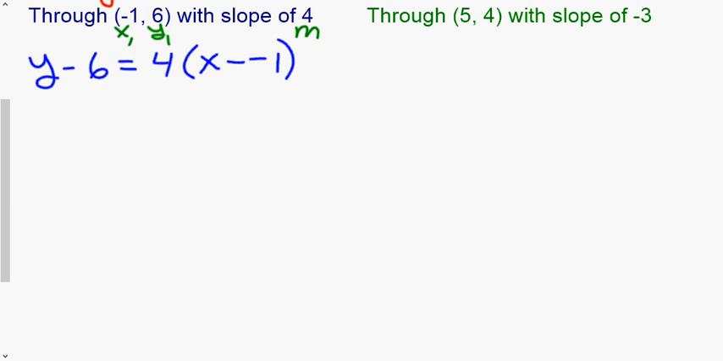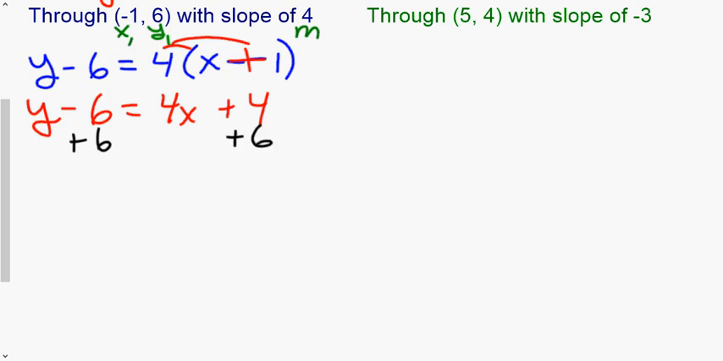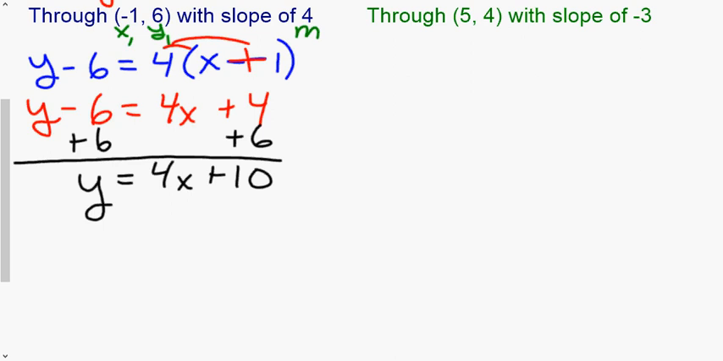Then what I will do is I will clean this up. So on the left side, there's nothing to clean up. On the right side, I'm going to distribute. And when I'm doing that, I'm going to say a double negative becomes a positive. So 4 times x is 4x. 4 times +1 is +4. My last step, I want y equals, because we're writing the equation of a line. So whatever value is next to the y, I need to move over. In this case, I'm going to add 6 to both sides. And you'll see that, when I'm adding 6, I'm adding it to the constant here, which is 4. And I get y equals 4x plus 10.